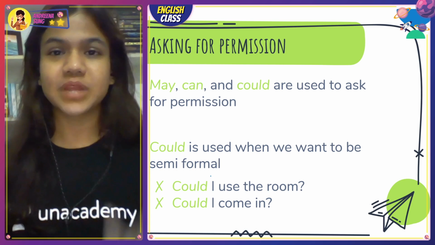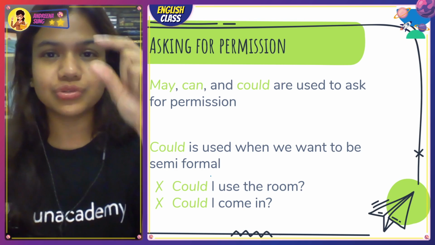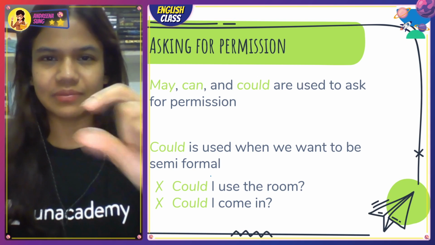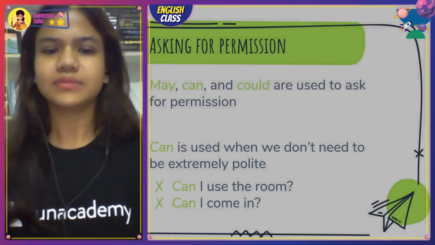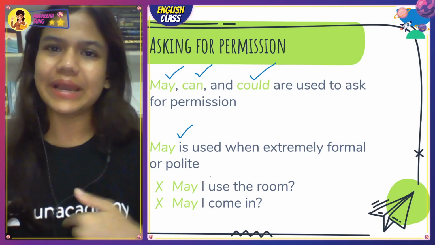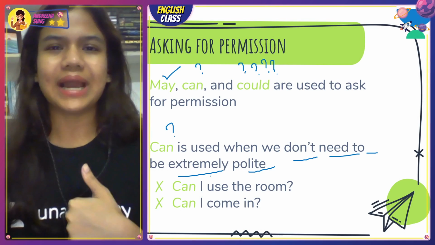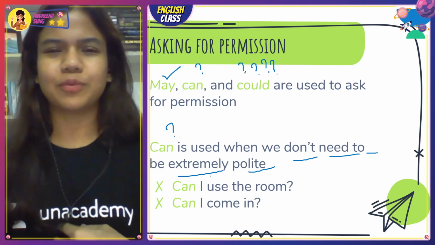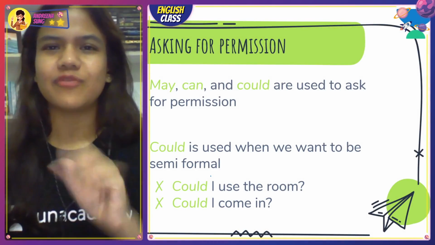Could I come in? So let's do a quick recap. ठीक है? Now I want you to pay attention to the below, like right नीचे slide पे जो examples दिए हुए ना उस पे. Okay, I will go one by one. May I use the room? Right? Polite, extremely polite. Can, not that polite. Can I use the room? Yeah. Right? Could I use the room? Semi-formalish.